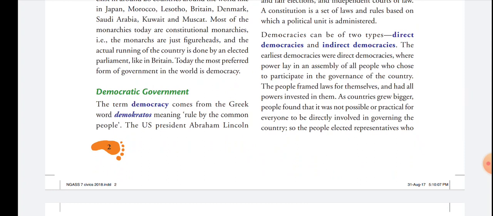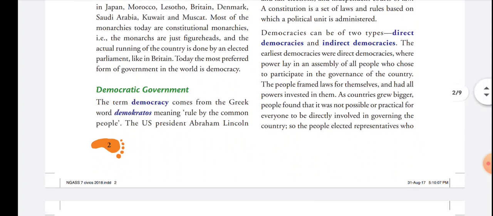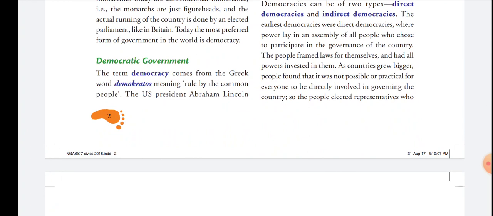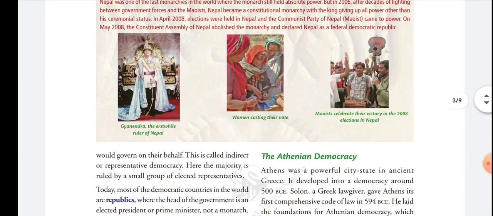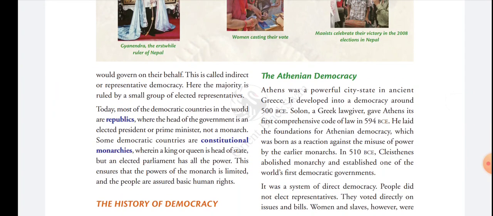The first one is direct democracy. In it the power is controlled by a few people. There is no participation of the people; only a group of people elect the government. And in indirect democracy, the people elect their representatives and those representatives govern the country.